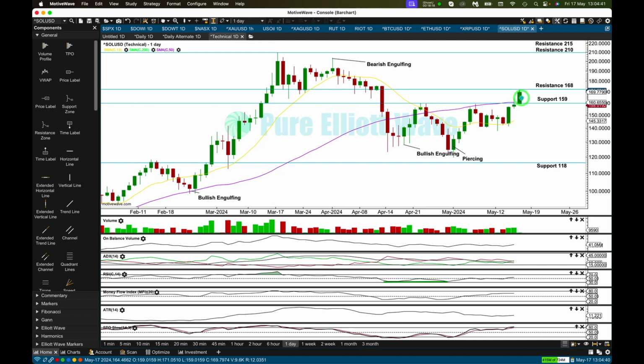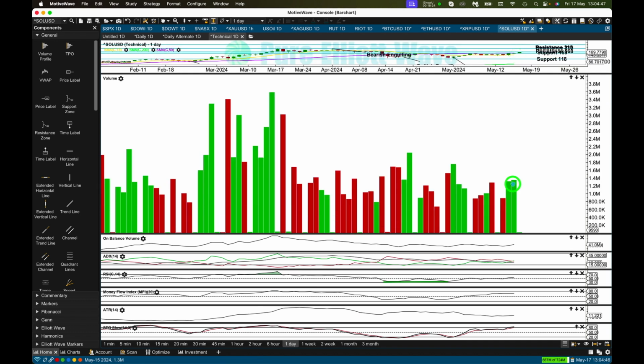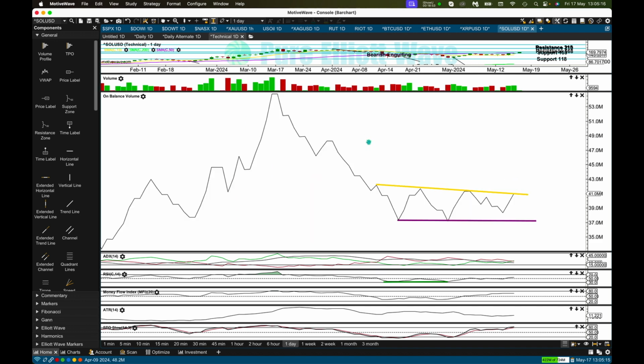If it does close above 159, this is classic, a technical upward breakout with support from volume, so we can have confidence in it. Well, price has just broken above that resistance, now support, and nearing next resistance. On balance volume is at resistance. If we do see the current session close green, then on balance volume will give us a bullish signal, and that bullish signal will be quite a reasonable bullish signal.